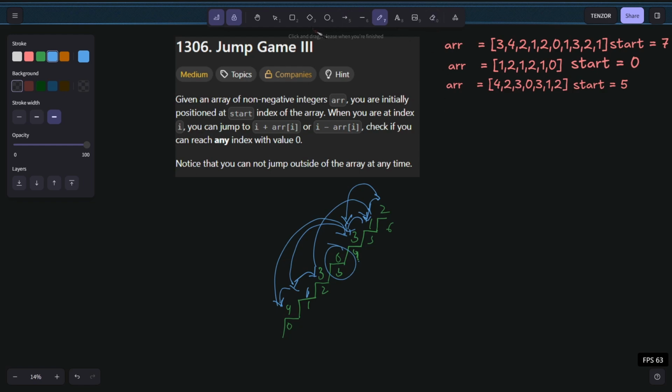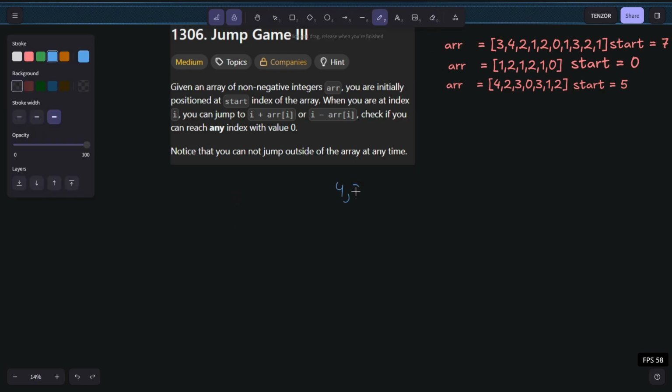Let's try to visualize it in another manner. 4 comma 2 comma 3 comma 0 comma 3 comma 1 comma 2, and the indices of this are 0 1 2 3 4 5 6. I am treating these indices as nodes. First you are at index 5. You can go one step left or one step right. If you go one step left, minus 1, you end up at index 4, and if you go plus, you end up at index 6.